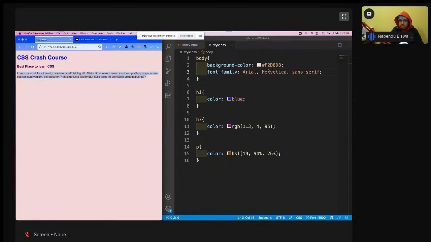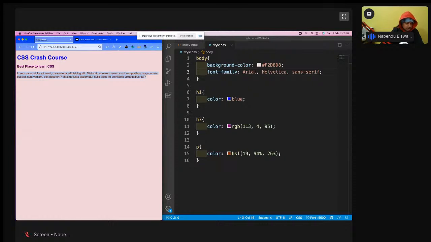So what will it do? It will go to the fallback one. It will go to Helvetica. Helvetica is also not there in Apple. Then it will go to Sans Serif. Sans Serif is also not there. Then it will call back to whatever is there in Apple. Although all three fonts are very, very common, so they will be there in all the browsers, sometimes it can happen. So this fallback fonts system is because of that.